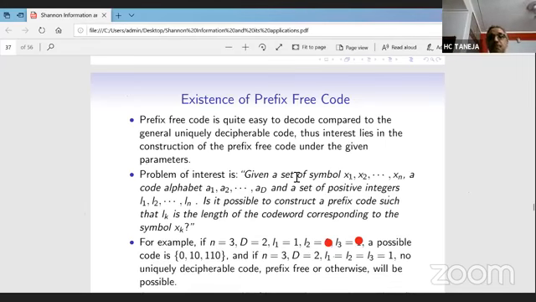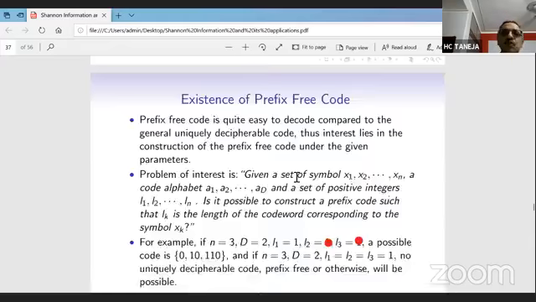Let us suppose your mentor has given you a problem: there is a source x1, x2, ..., xn. The code alphabets are A1, A2, ..., AD, so the code alphabet has size capital D. And say he has put a constraint also: x1 should have a code word of length L1, x2 should have a code word of length L2, and xn should have a code word of length Ln. Now the question comes: is it possible to construct a prefix code such that Lk is the length of the code word corresponding to the symbol xk? Is it always possible?